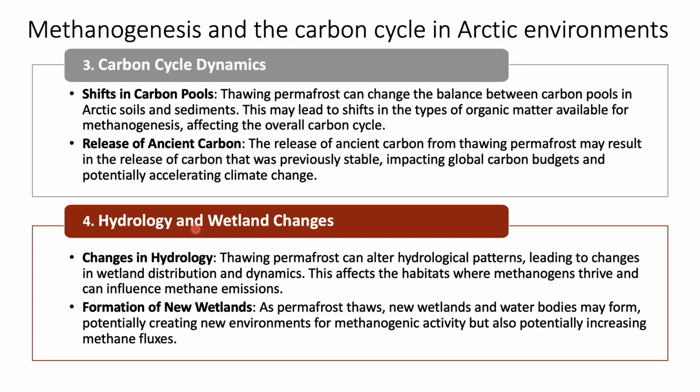Similarly, when we look at the hydrology and wetland changes, the thawing permafrost can alter hydrological patterns, leading to change in wetland distribution and dynamics. So this affects the habitats where methanogens thrive and can influence methane emission. So how does the hydrology change? Basically, as the permafrost thaws, new wetlands and water bodies are formed, which will potentially create new environments for methanogenic activity, but they also potentially increase the methane fluxes. So this is how the hydrology and wetland changes due to climate change affect the carbon cycle in the Arctic environment.